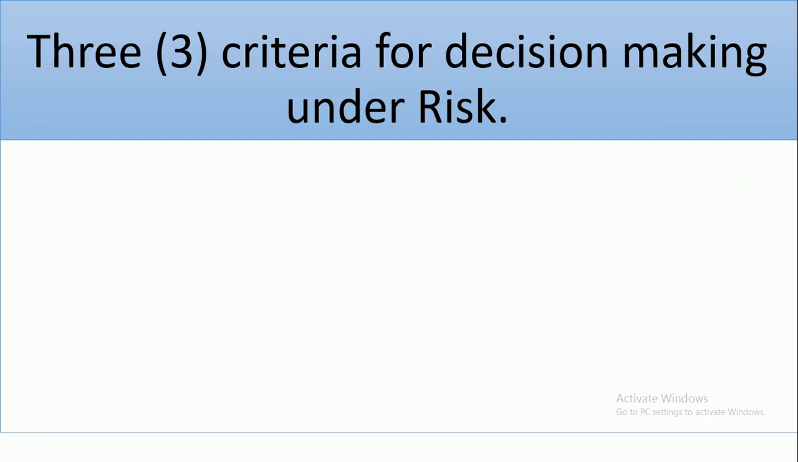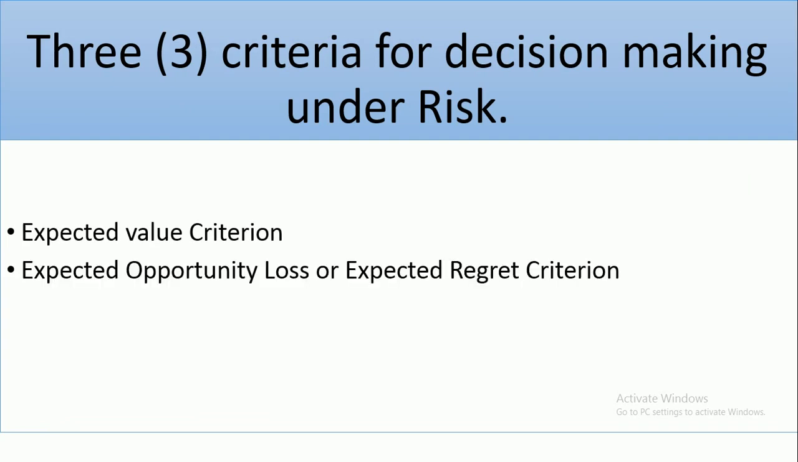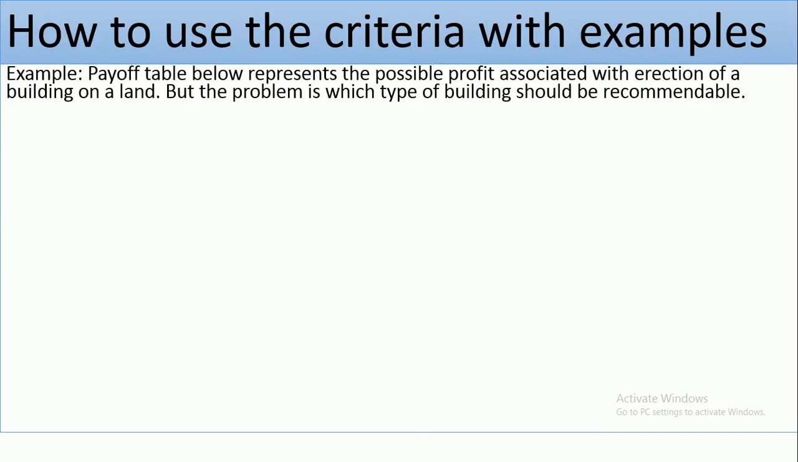What are the 3 criteria for making decision under risk? Expected value criterion, expected opportunity loss or expected regret criterion, and Laplace criterion. Let's take it one after the other, using a typical example. How to use a criterion with a typical example.